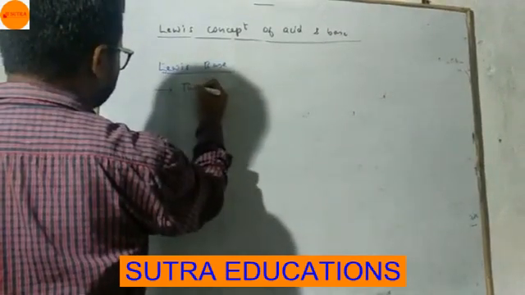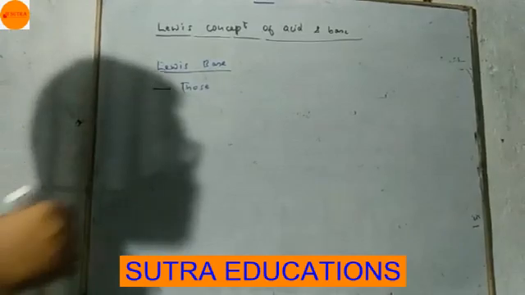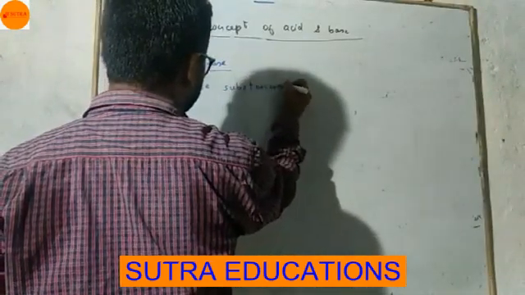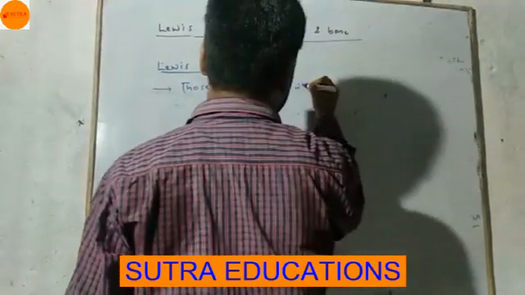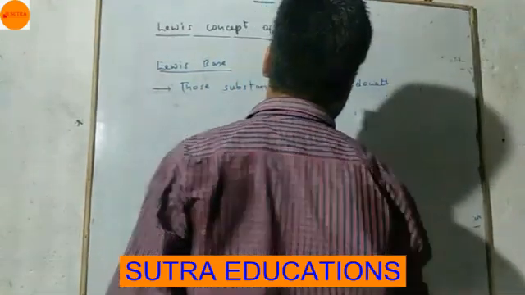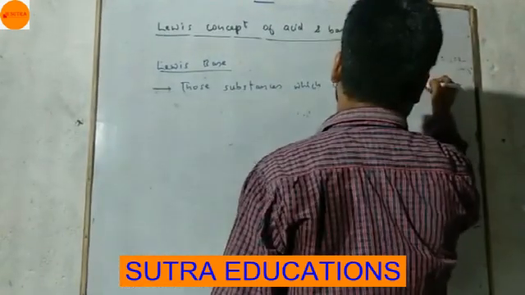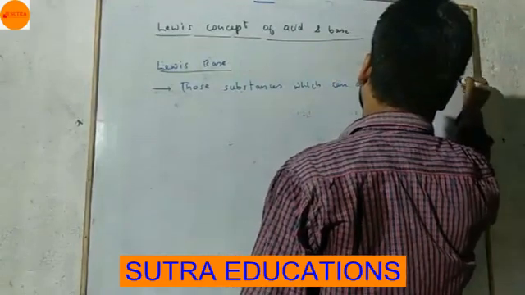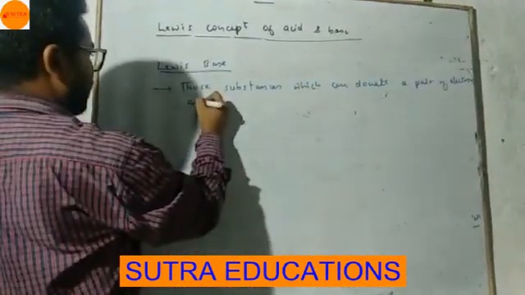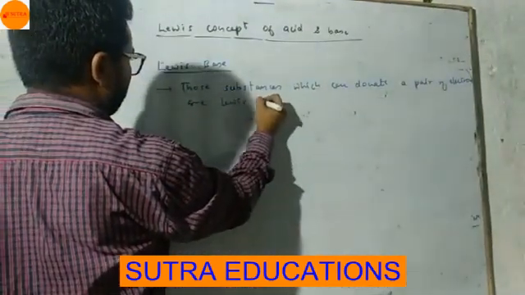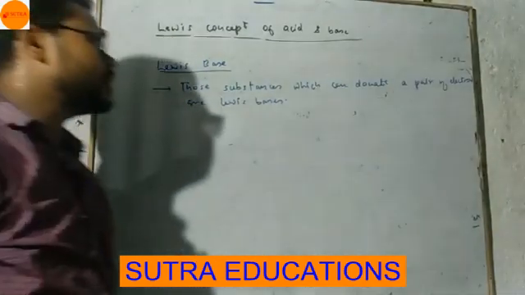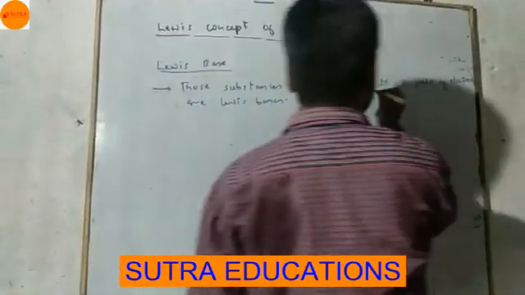Those substances, Lewis base, those substances which can donate a pair of electrons are Lewis bases. Those substances which can donate a pair of electrons are called Lewis bases.